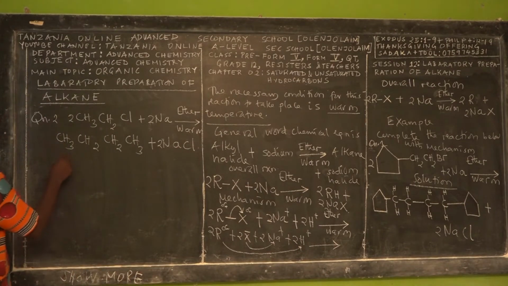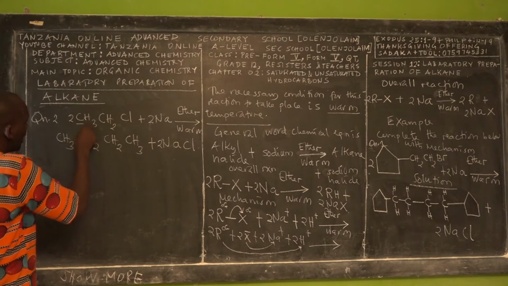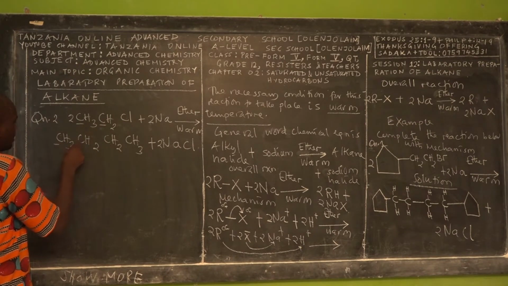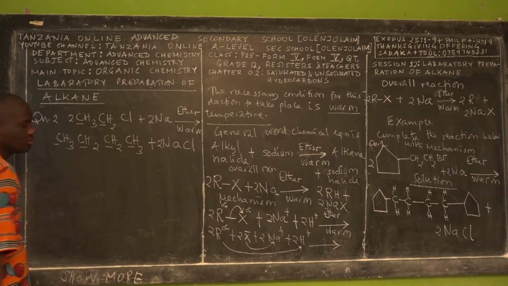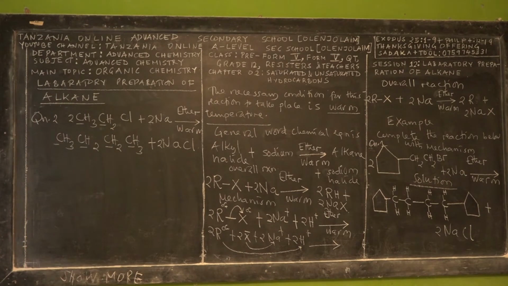So you see the number of carbons. Here we had 1, 2. Here you have 1, 2, 3, 4. So if you compare 2 and 4, this is double. Are we together?